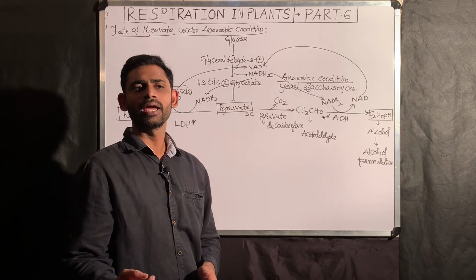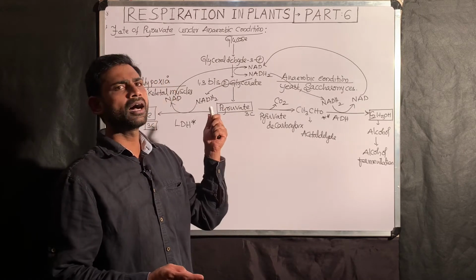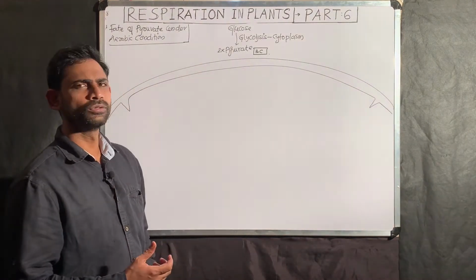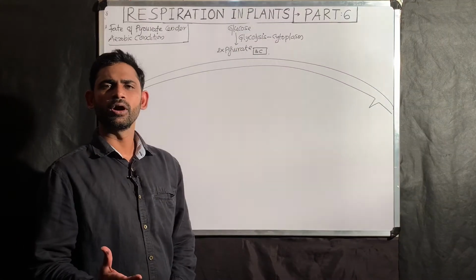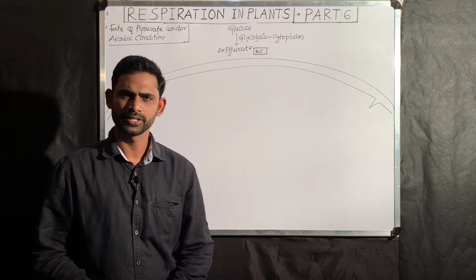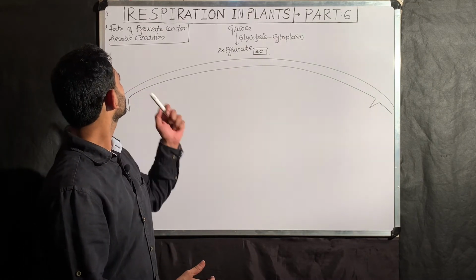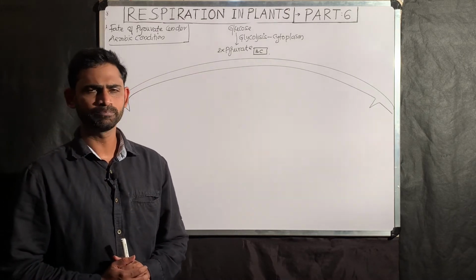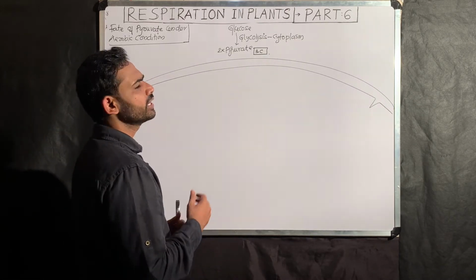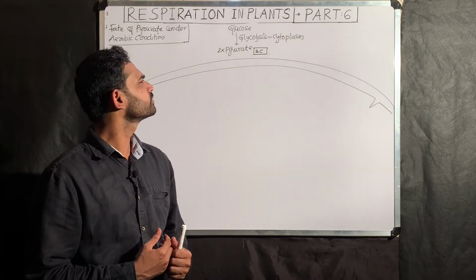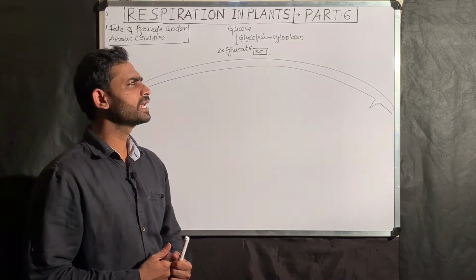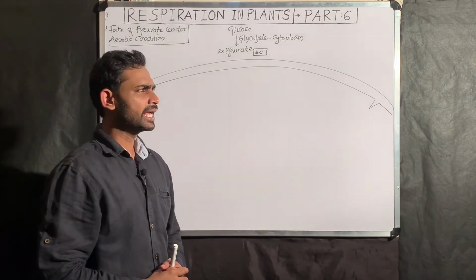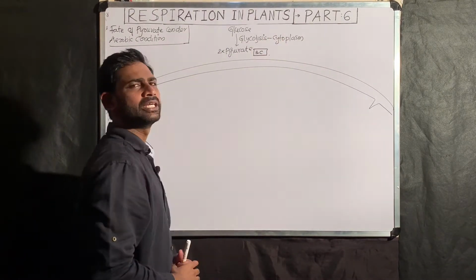Next I am going to explain the fate of pyruvate under aerobic condition. I am going to continue the main track of aerobic cellular respiration. What it means? I am going to explain the fate of pyruvate under aerobic condition. Okay, na? Now, as we know, in glycolysis, through a sequence of 10 biochemical reactions, one glucose molecule is converted into 2 pyruvate. As we know, glycolysis occurs in the cytoplasm.